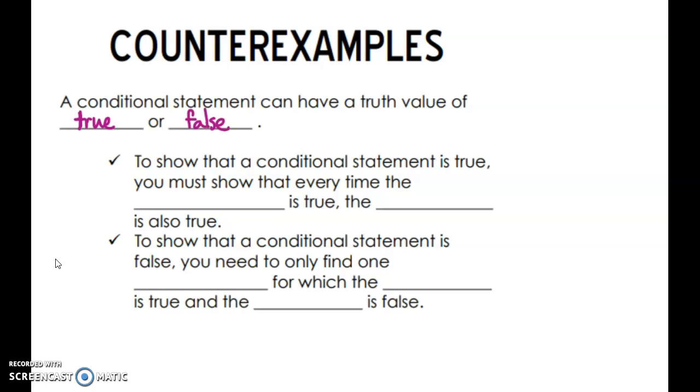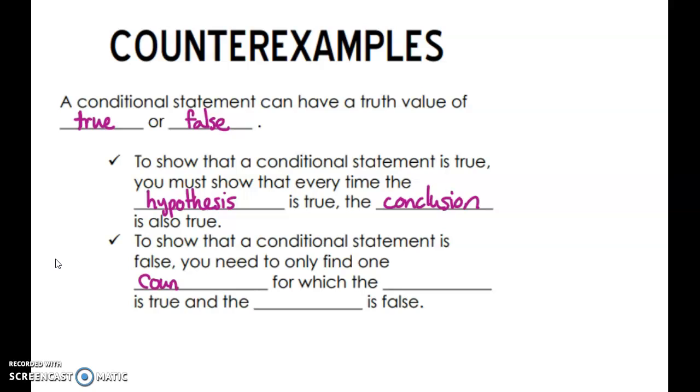Obviously, if I'm giving you a definition, it's going to be true. But just a general statement written as if something happens, then this is true, that doesn't have to be true every time. So to show that a conditional statement is true, you have to show that every time the hypothesis is true, the conclusion is also true. So it's actually more difficult to prove that an if-then statement is true because you have to prove it for every time. But to show a conditional statement is false, you need to only find one counterexample.